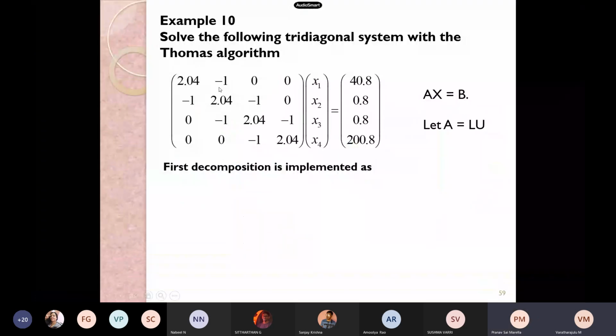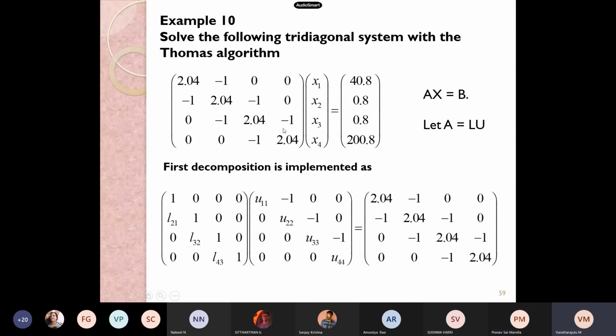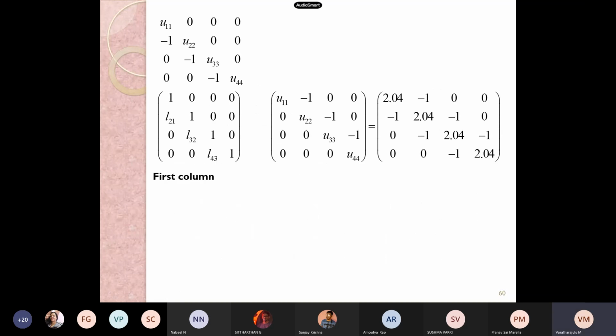Whether we should keep this minus 1 or what we need to do. The minus 1 should be uniform, or what we need to maintain. Whatever is there for the particular matrix only.